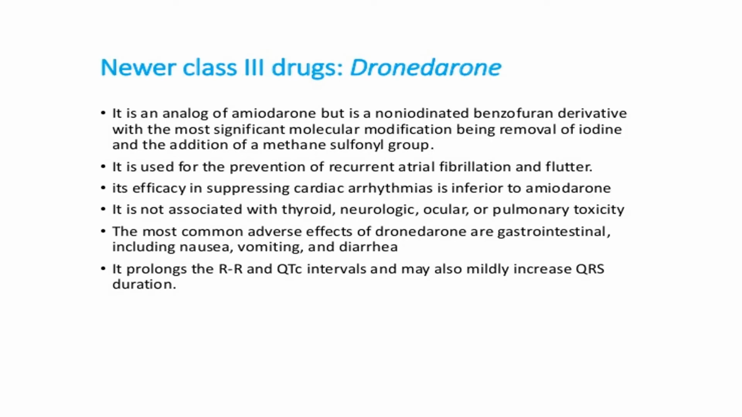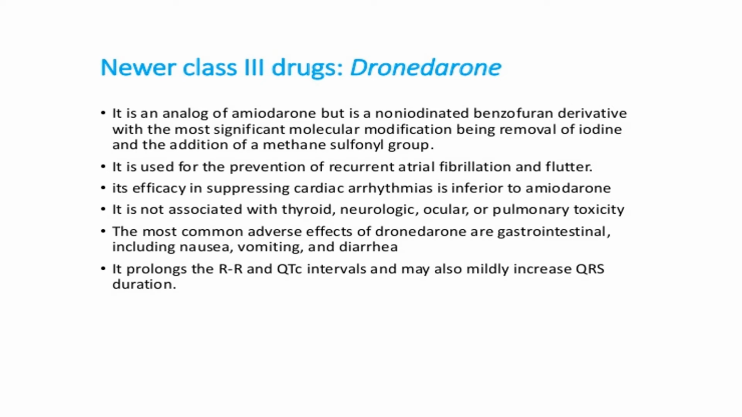This is the newer class 3 drug when compared to amiodarone: dronedarone. Okay. Now this is an analog of amiodarone but non-iodinated, which does not have a similar property or structure like the thyroid hormone. It is a non-iodinated benzofuran derivative with the most significant molecular modification being removal of iodine and the addition of a methyl sulfonyl group. That is, in short, it is not similar to thyroid hormone.